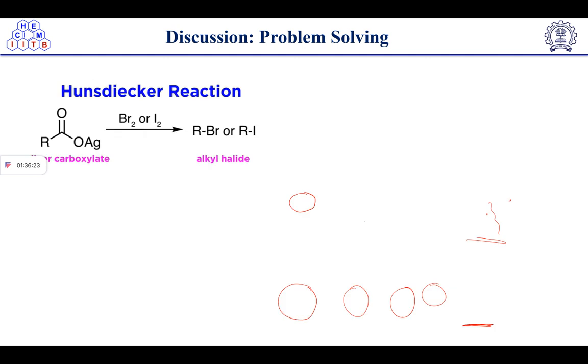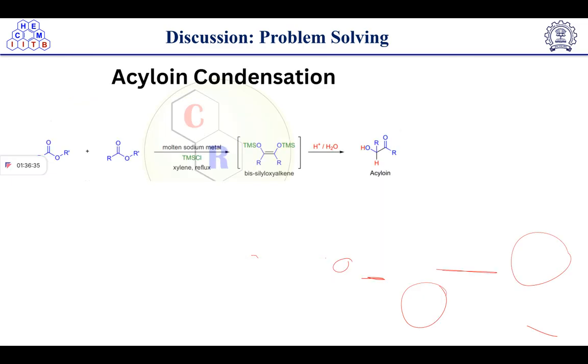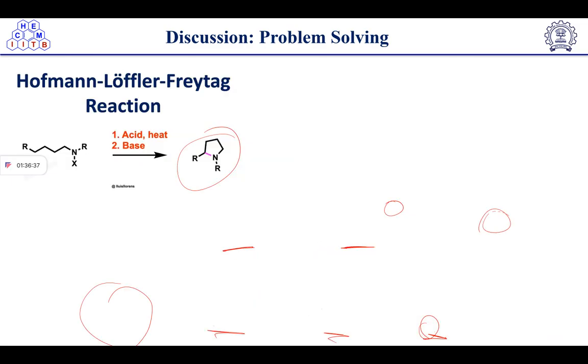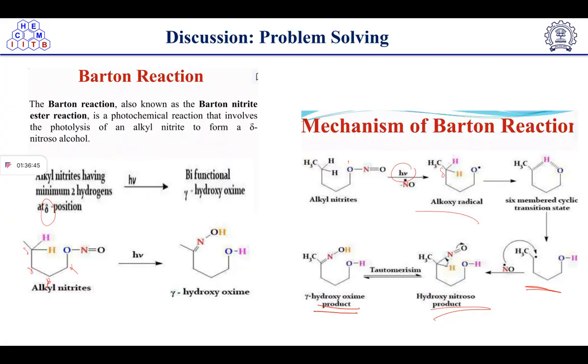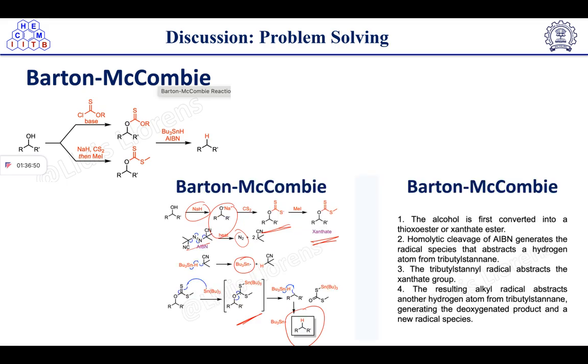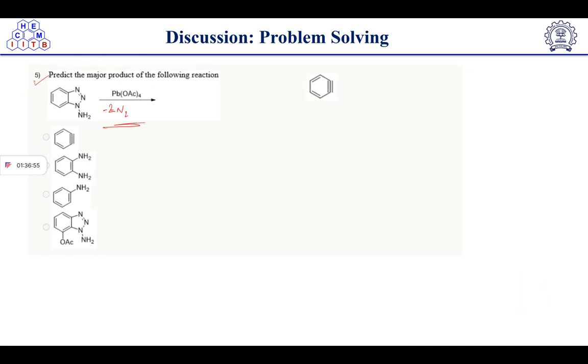Then we have discussed the Heck reaction. So the Heck reaction is a radical reaction. You can see here the mechanism. Then the acyloin condensation we have discussed, a radical mechanism again. Then the Hofmann-Löffler-Freytag reaction. I have discussed all the mechanisms. This is a quick class, I have to finish it. So all these things are already discussed, so no need to discuss anything else.